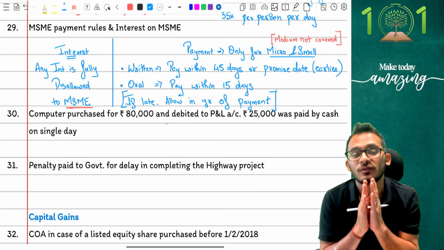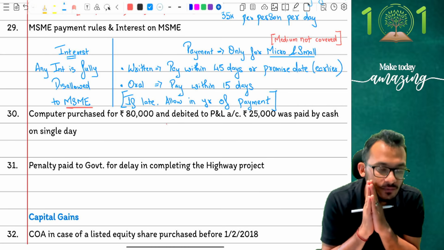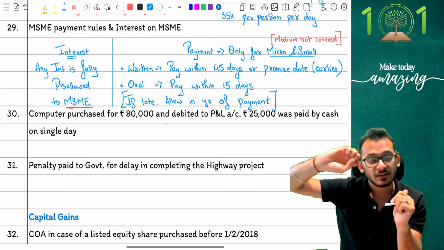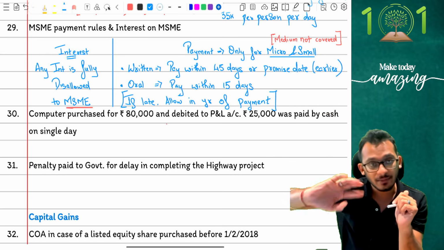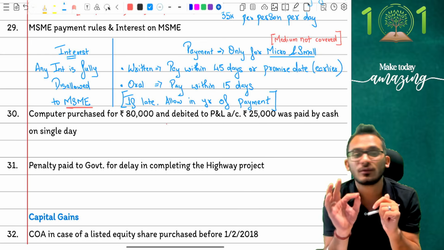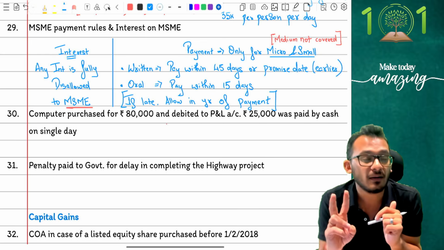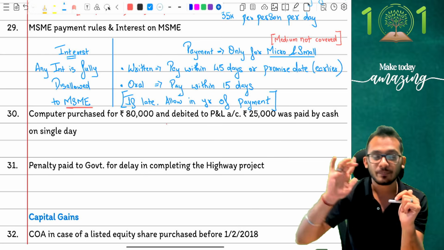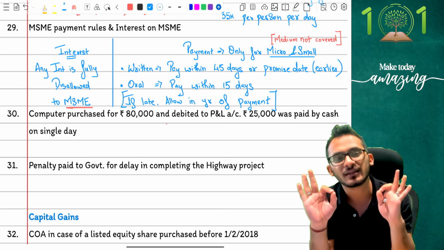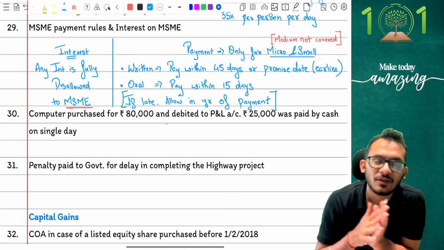The problem comes only in one scenario. The problem comes in one scenario where you come and say that the promise has happened in the current year, the sale has happened in the current year, the payment is happening in the next year. That is when this conversation comes into picture. So this conversation is only applicable when the payment and sale is happening in two different financial years. Whereas when it comes to interest, it is anyway fully disallowed, nothing has to be worried about, and this is what the conditions are. Clear with me on the conditions?